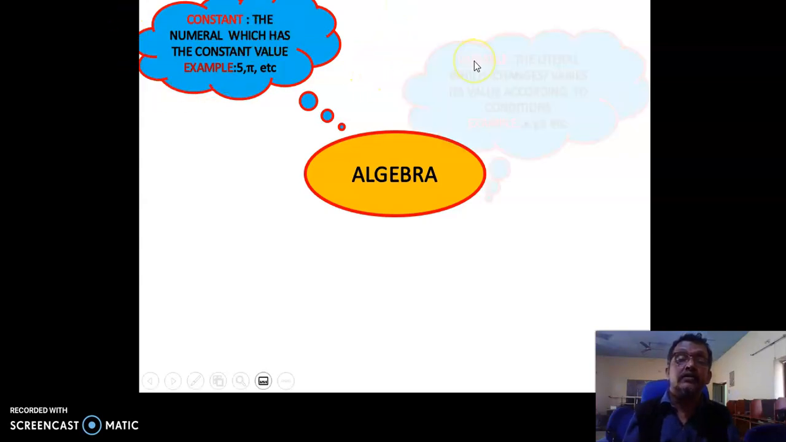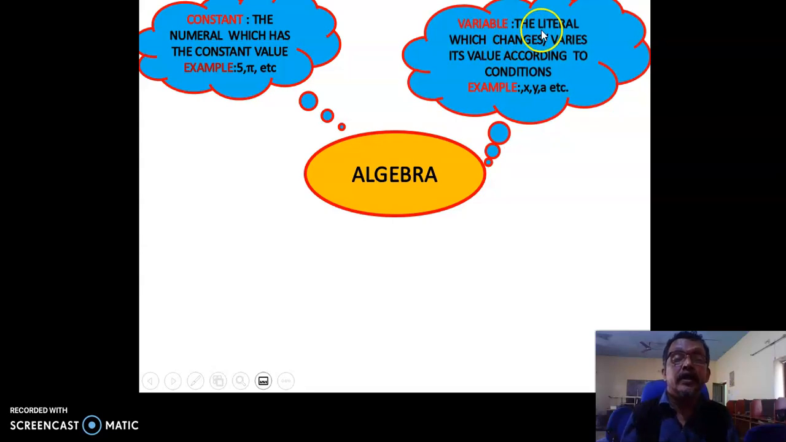Okay. Literal. The literal changes or varies its value according to the condition. For example, literals x, y, a, etc. For example, x plus y equal to 10, then x value is 5. x minus 2 equal to 6, then x value is 8. Like that, according to the condition, it takes values. So these are all called literal or variable.